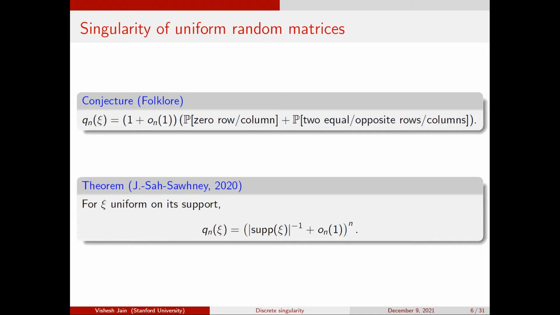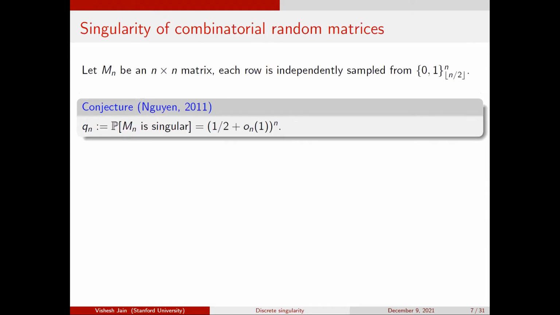Now there is one other result I want to mention, which really just seems to come out of nowhere right now, and you might even question why I'm discussing this. But somehow it's going to be related to what's coming up, right? Okay. So now let's move to a slightly different model of random matrices, right? Previously I had this thing where each entry was independent, and let's say it was Bernoulli 1/2 or something, right? Now think about a situation where the entries are not independent, but I'm sampling rows independently from the central slice of the Boolean cube, for instance, right? So I have n entries, and it's a vector in {0,1}^n, and the sum is constrained to be n over 2.